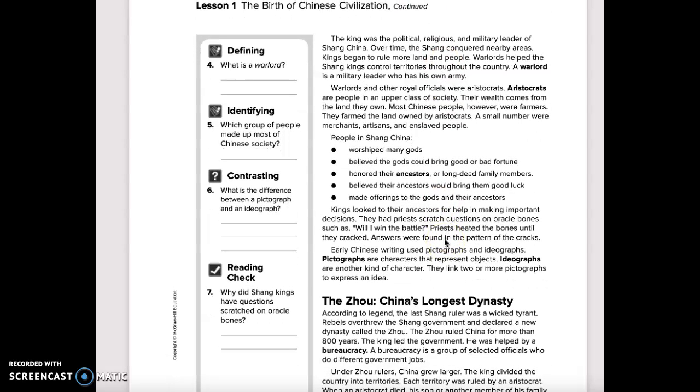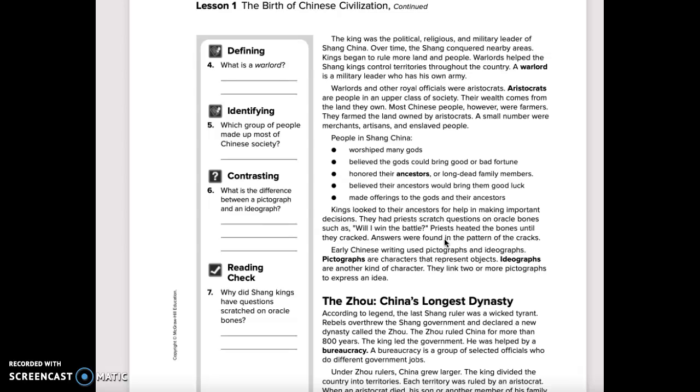The king was the political, religious, and military leader of Shang China. Over time, the Shang conquered nearby areas. Kings began to rule more land and people. Warlords helped the Shang kings control territories throughout the country. A warlord is a military leader who has his own army.